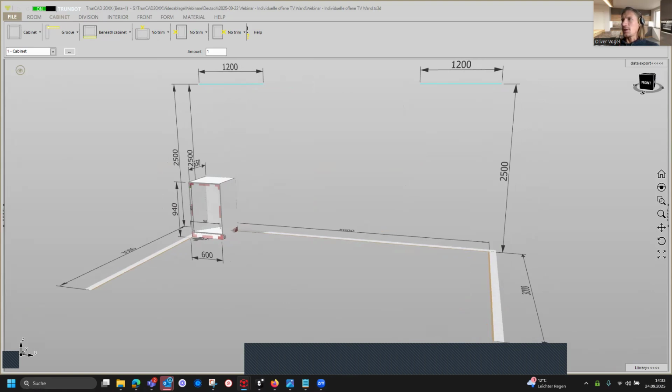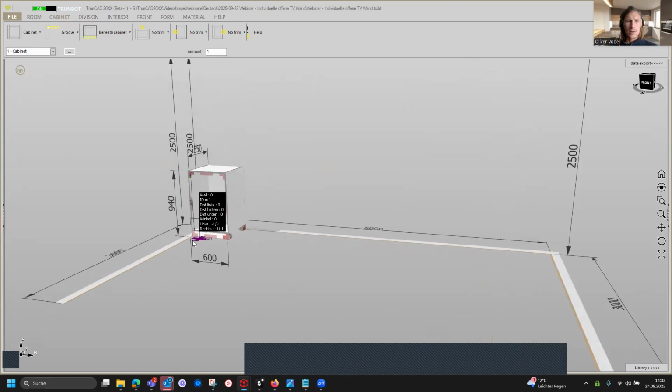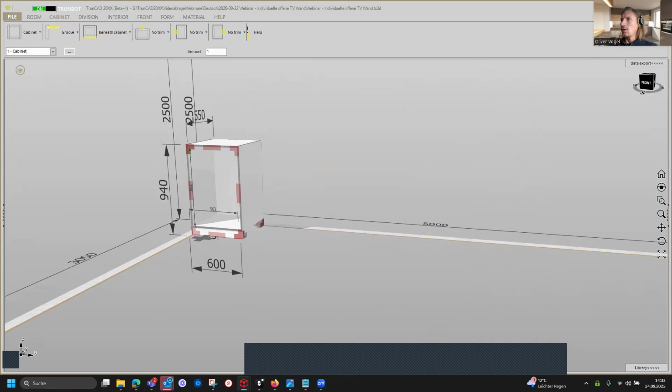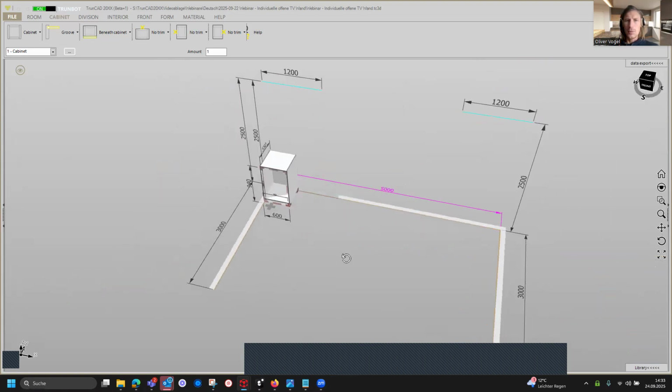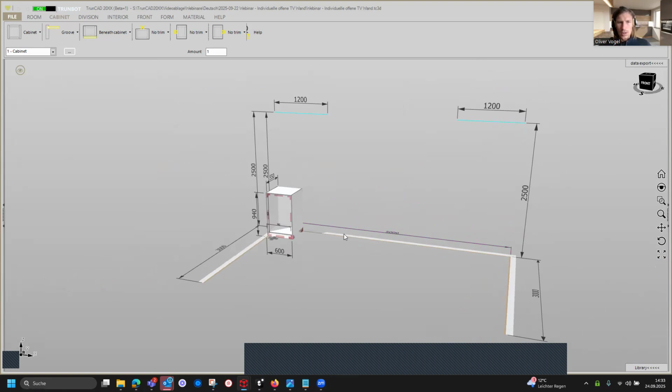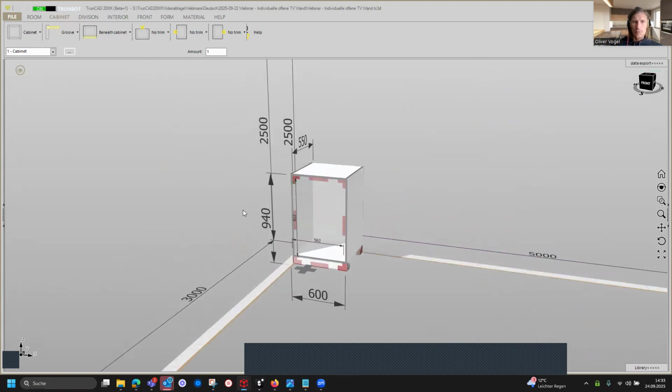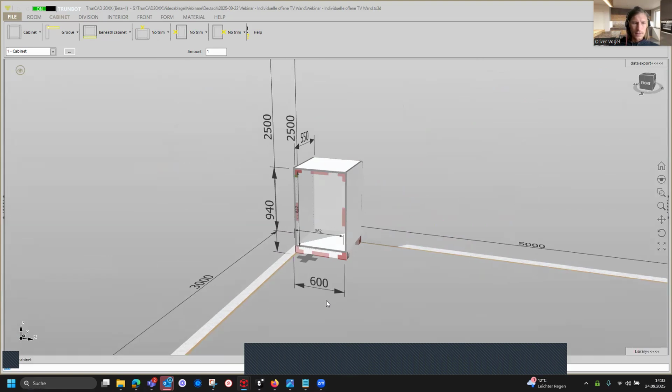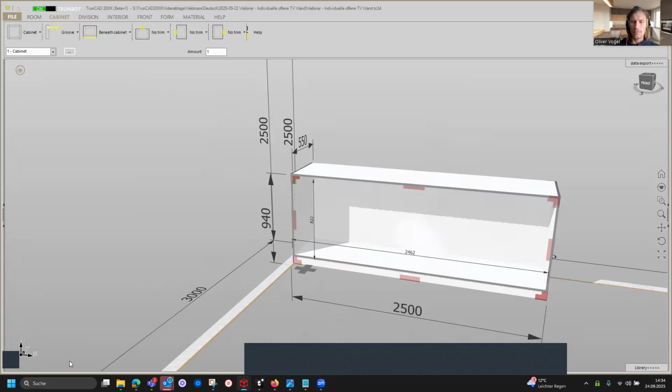And now we are starting with our first cabinet, and the room keeps the same. And we start with the cabinet. And first of all, we change the width of the cabinet and click on here. And we type in here on the top left corner. We see this is opened, and we type in 2500 millimeter and confirming it with enter.